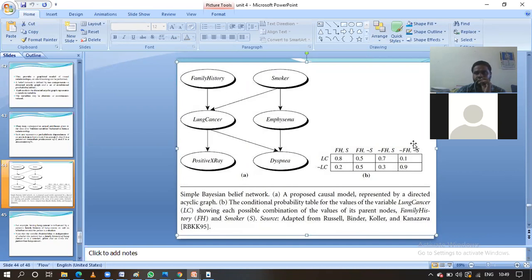And in this column, guys, there is no family history related to lung cancer and no smoking habit. If he has neither of the two things, obviously the value is low, that is 0.1. 1 minus 0.1, the negation value, is 0.9. In this way, the probabilistic graph can be represented with the help of a Bayesian belief network. Understand, guys? Try to write down this diagram, guys. It will be helpful for you.